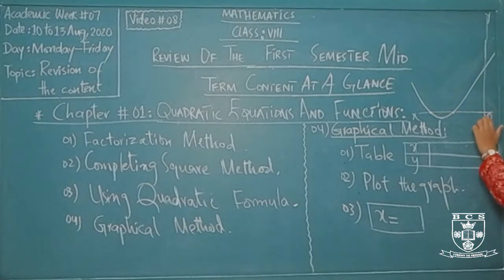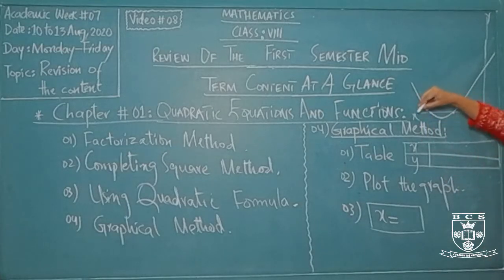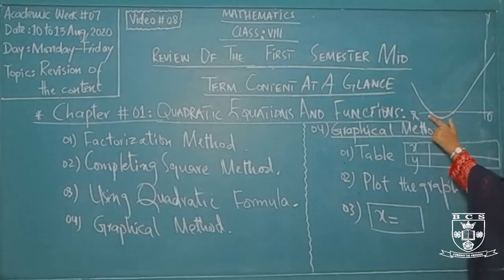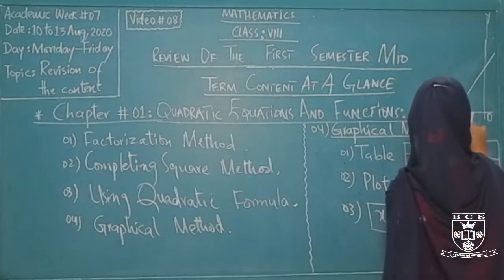As this is the negative x-axis, the negative values of the x variable, we will start the scale from here. So firstly you will write this value, then you will write this value. So this is your graph showing your x values for two different times.